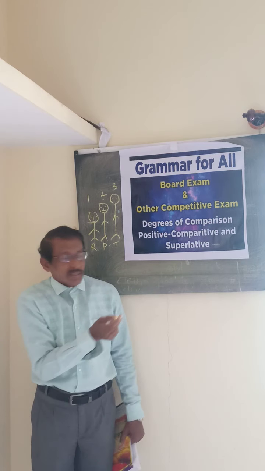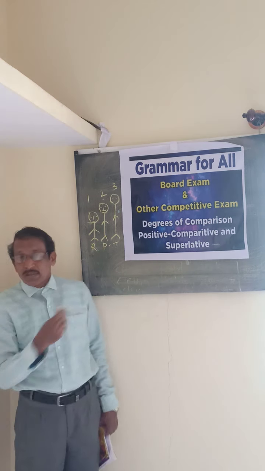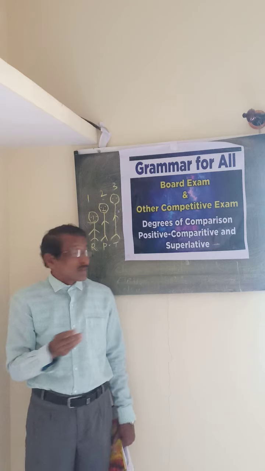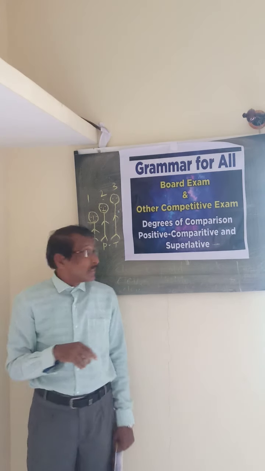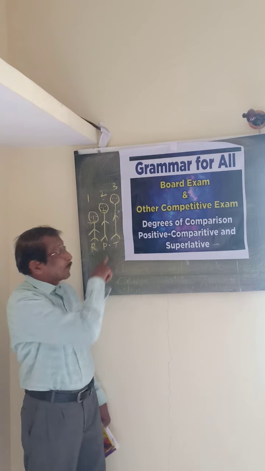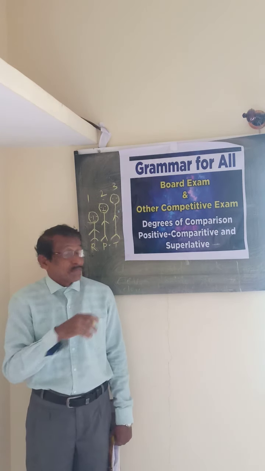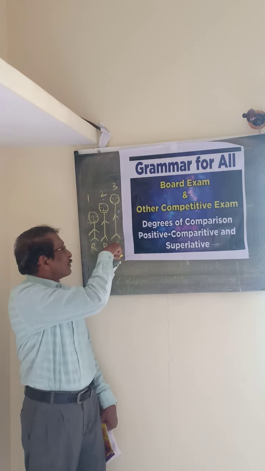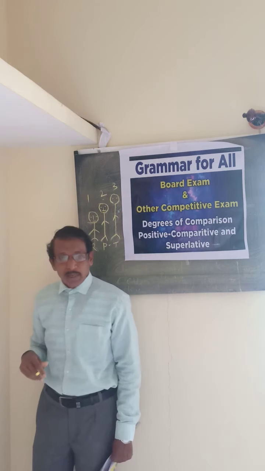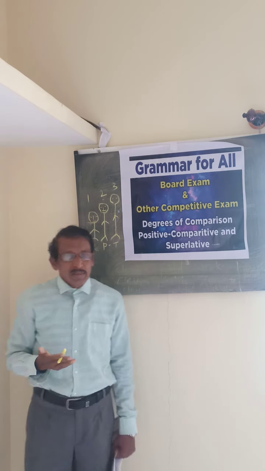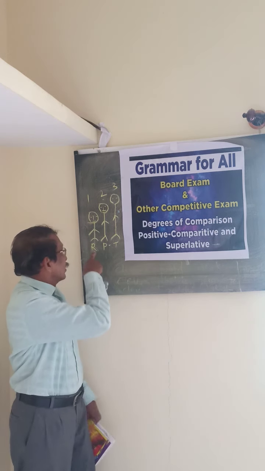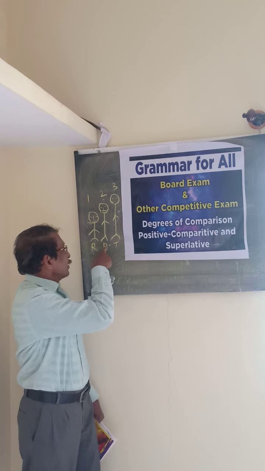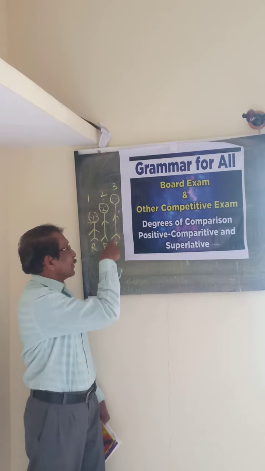We can suppose this is the name of one boy, Raju. Next one, this is Peter. Then this is Tom. So these three boys are in the class: Raju, then Peter, then Tom.